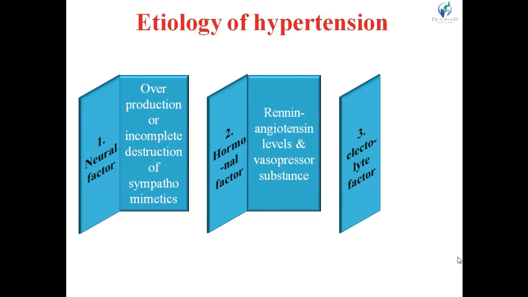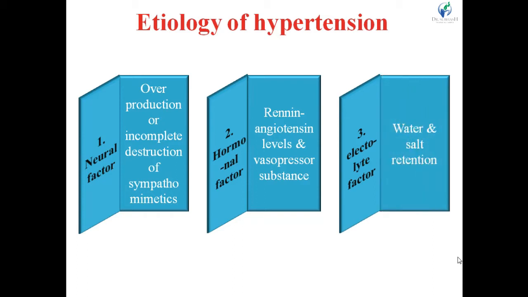Next one is electrolyte factor. It is also an important factor. It includes water and salt retention. And this occurs when kidneys undergo inadequate function. The kidney cannot perform its function adequately.